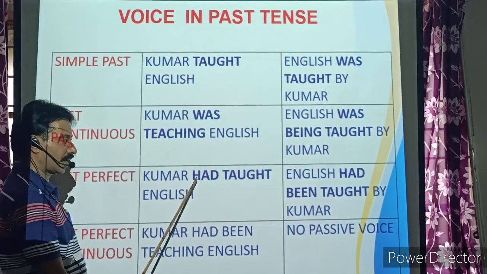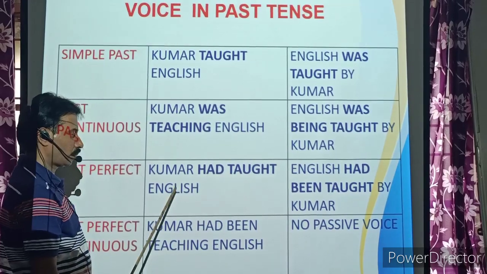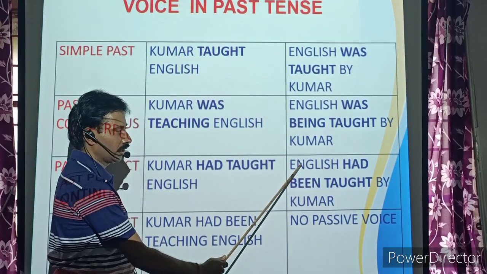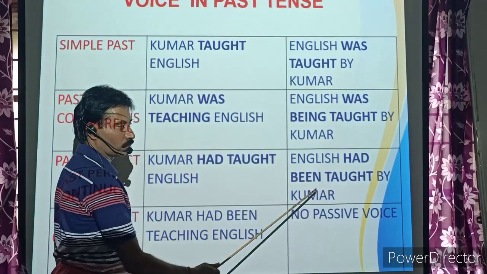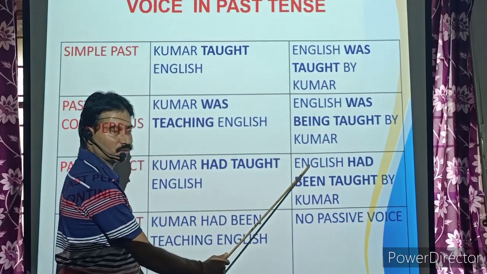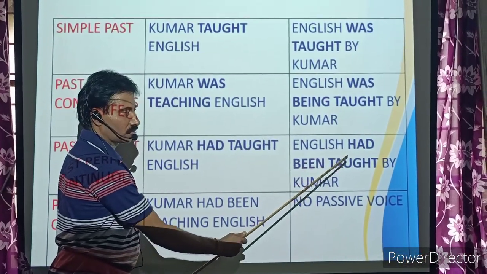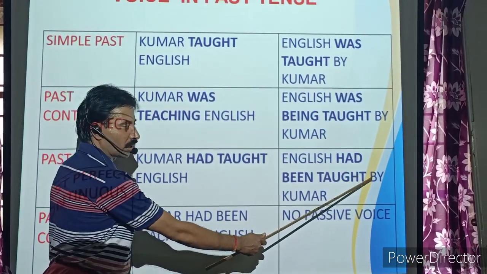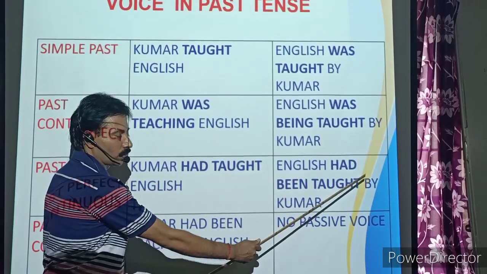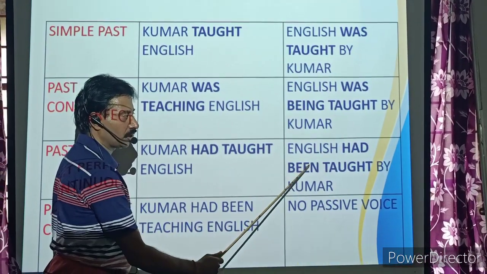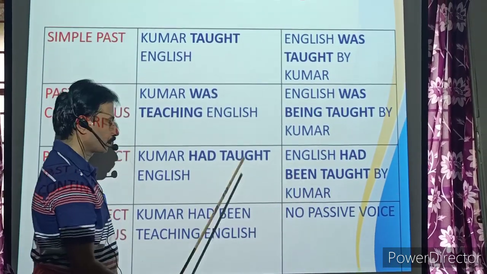Subject plus had plus V3 plus object. In passive form, English had been taught by Kumar. English is subject plus had been plus V3 past participle plus by plus object.